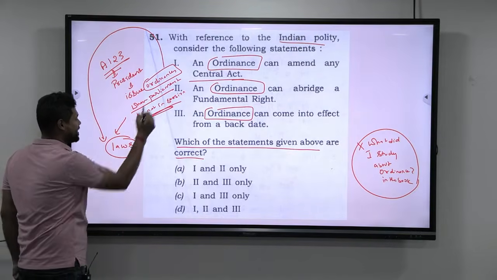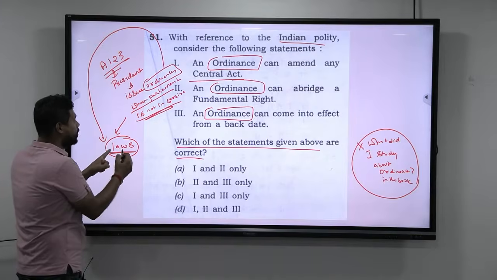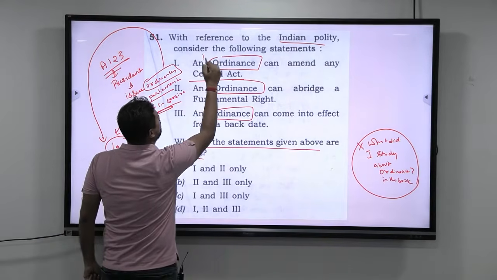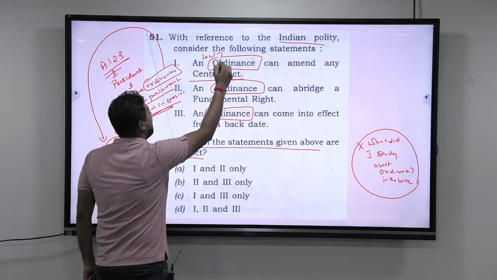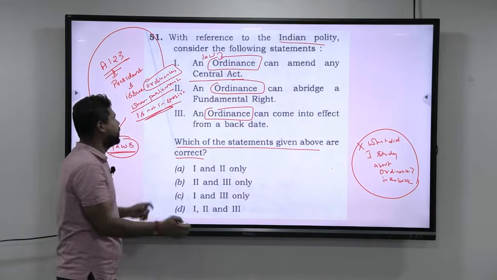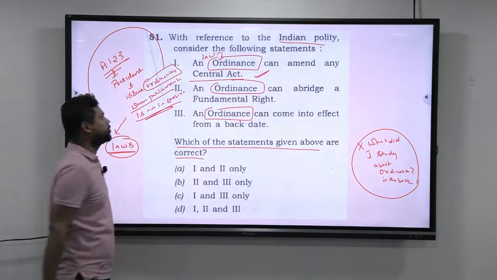Now look at this. If this ordinance has the same force as laws made by the Parliament, then apply it. Instead of ordinance, look at this: any law can amend the central act. A law and an ordinance will have the same enforceability. So any ordinance can amend the central act. This statement becomes correct.